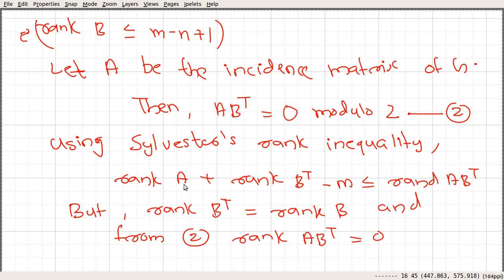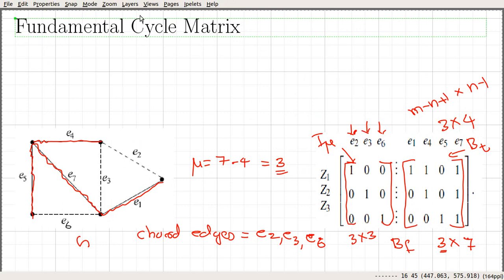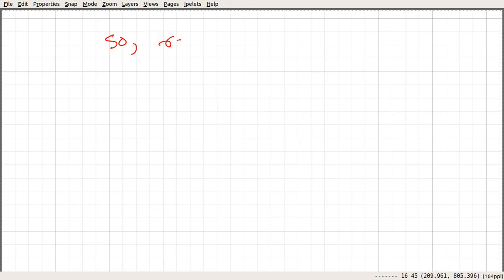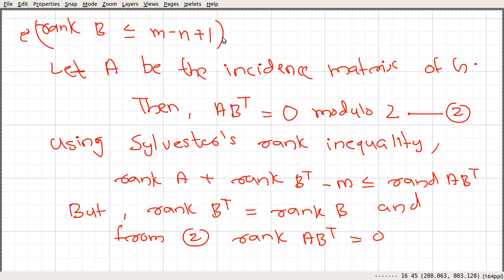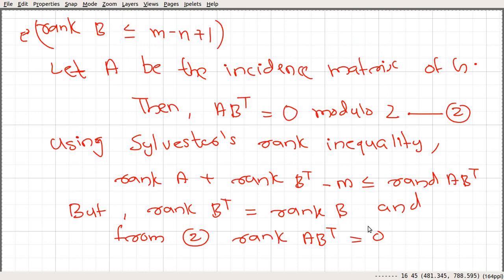So we can write this inequality as rank of A plus rank of B minus m is less than or equal to rank of AB transpose, which is equal to 0.